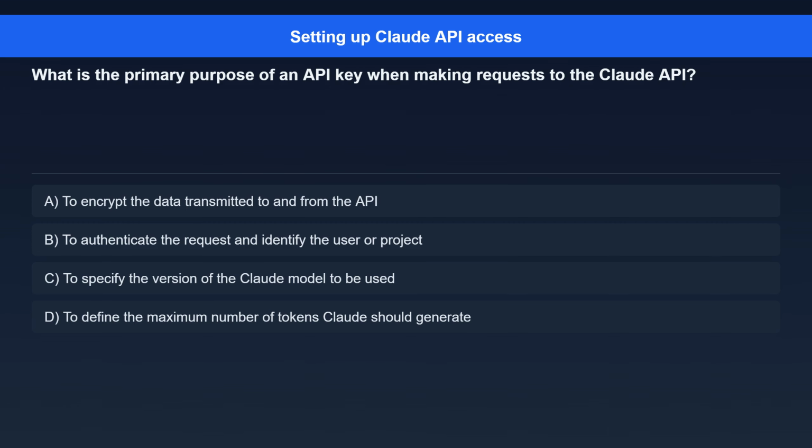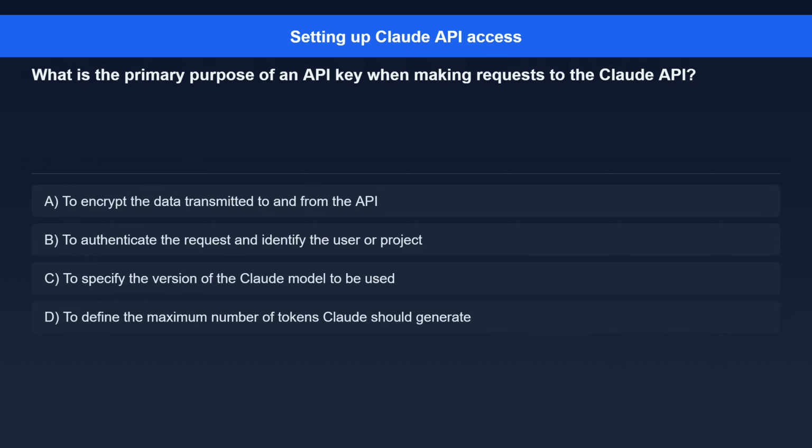Question 7. What is the primary purpose of an API key when making requests to the Claude API? Option A, to encrypt the data transmitted to and from the API. Option B, to authenticate the request and identify the user or project. Option C, to specify the version of the Claude model to be used. Option D, to define the maximum number of tokens Claude should generate.